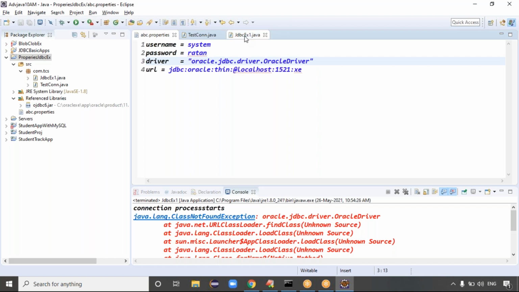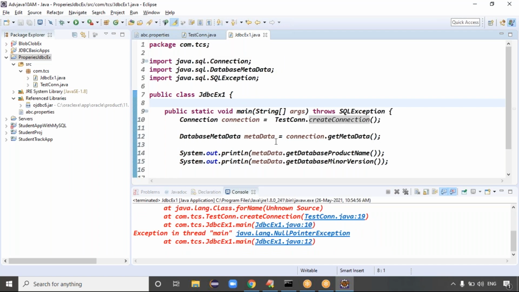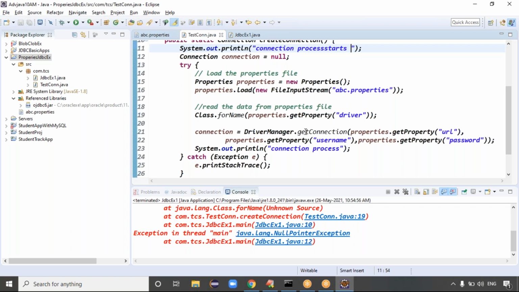Even if you give double quotes, it's not a problem basically. Guys, where is the mistake, man? System, username, password, driver, URL pattern. Test connection, get property of.